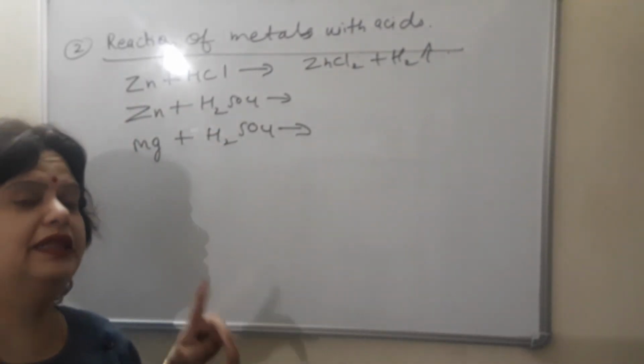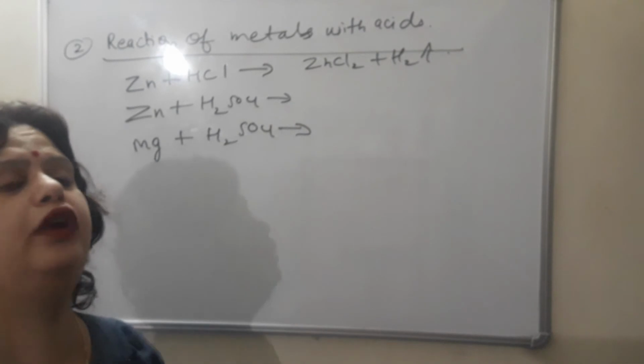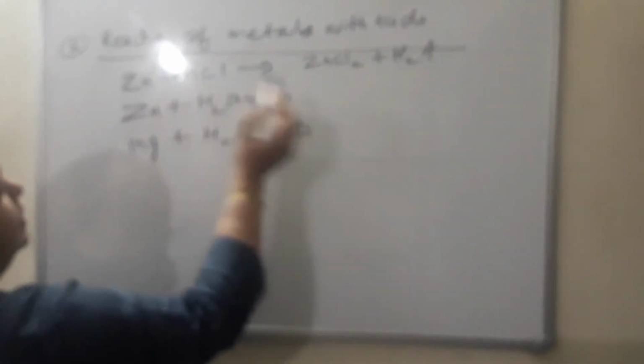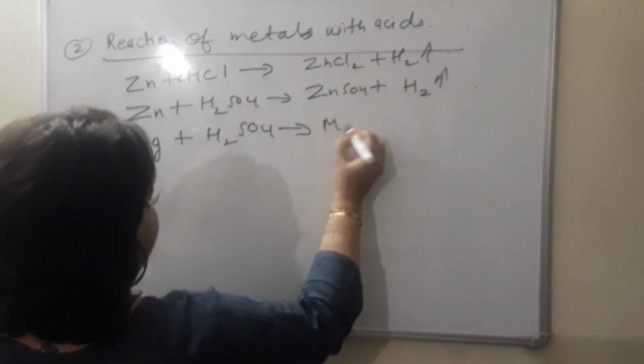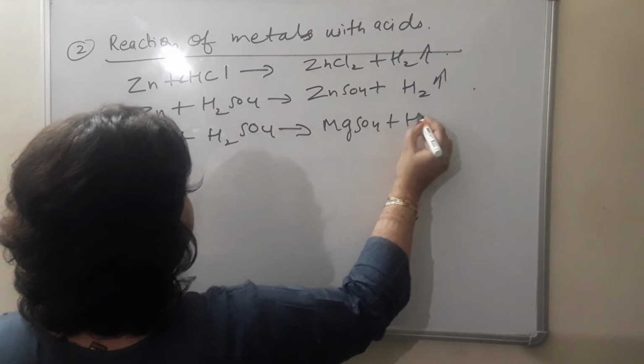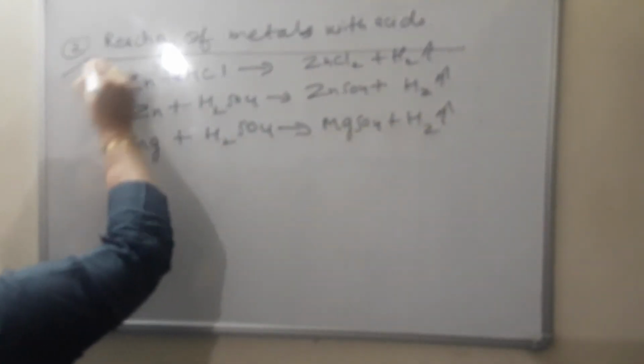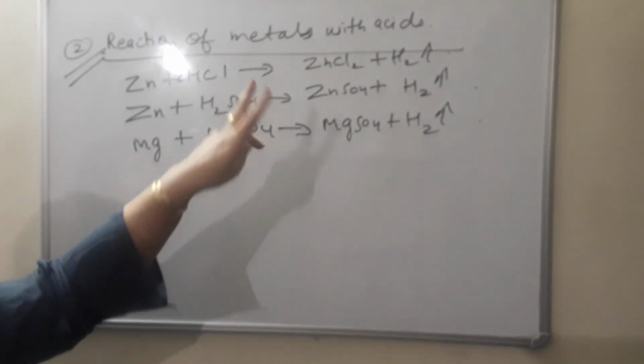So it will give ZnCl2 plus H2, because this zinc metal is placed above hydrogen in the reactivity series, it can displace hydrogen from its compound. In the same manner, ZnSO4 plus H2. In the same manner, Mg, reactions are already balanced, plus H2. So this is basically the second heading for the preparation of hydrogen gas by reacting metals with acids.